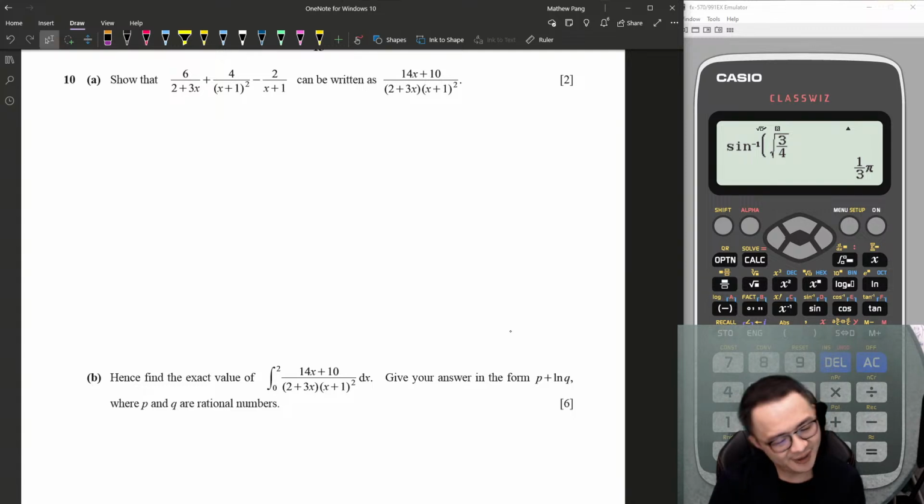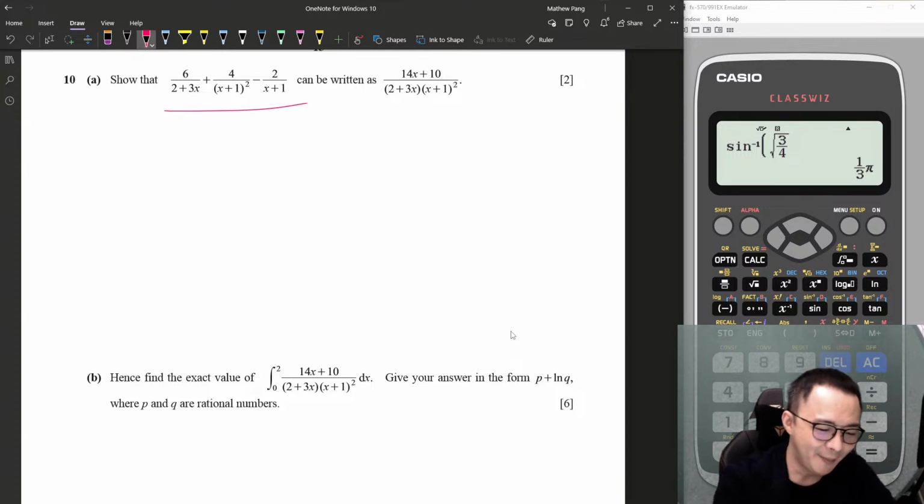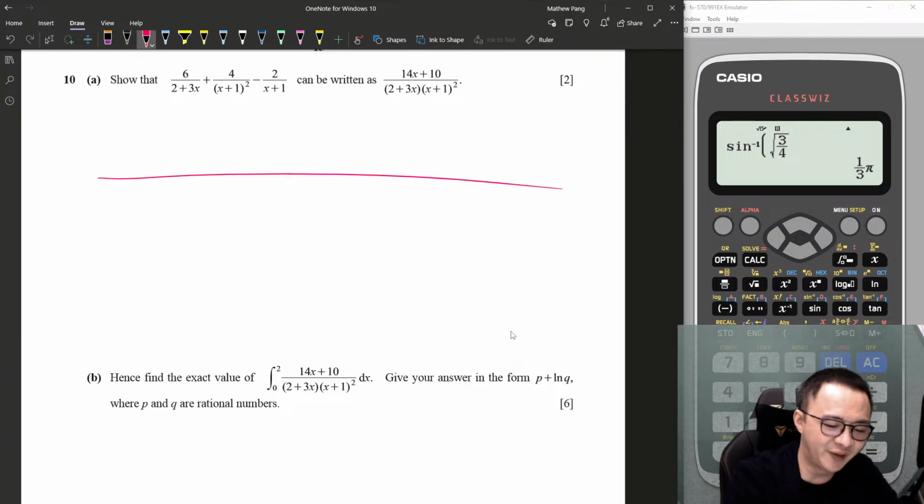Last question, integration. Because you haven't learned partial fractions, but if you are from Singapore, I checked their IGCSE syllabus, they have partial fractions. But in other countries, you haven't learned partial fractions. So this is the reason why they want you to expand this one. Okay, so let's expand. Make all of them have the same denominator. For the first one, I'm going to multiply by x plus 1 square for both to make sure I have the same denominator, right? For this one, I need to multiply by 2x plus 3 for both.